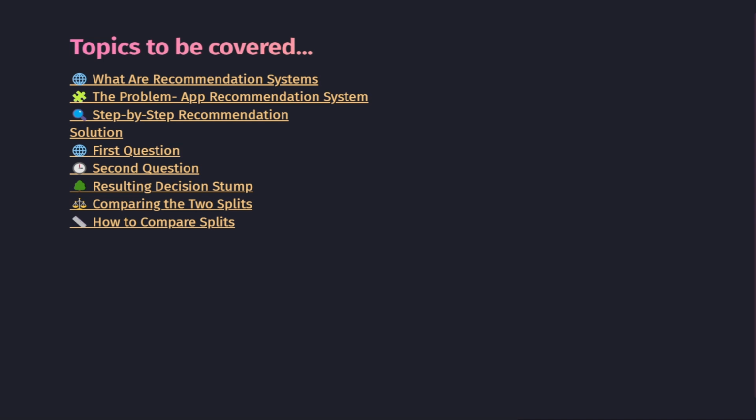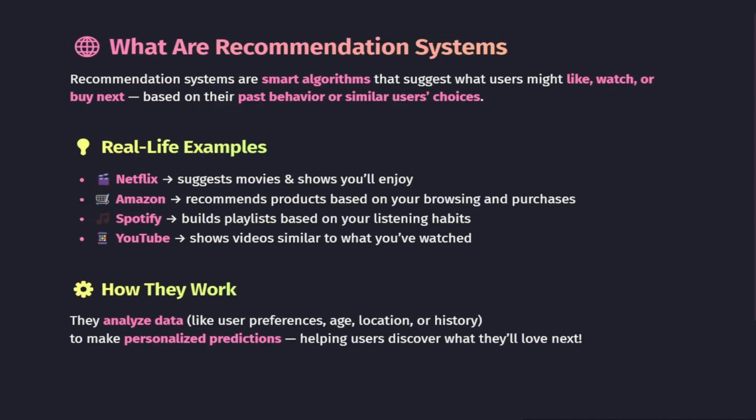Let's move into something that uses the same idea but in a much more practical and familiar way. Recommendation systems. You have definitely seen them in action every time you open Netflix, YouTube, or Amazon. But what exactly are they? Well, recommendation systems are smart algorithms that try to figure out what you might like, watch, or buy next, based on your past behavior or even on what similar users have liked before.